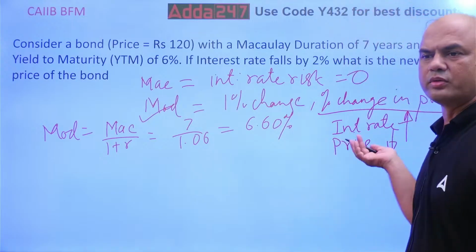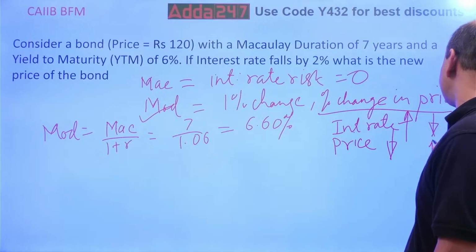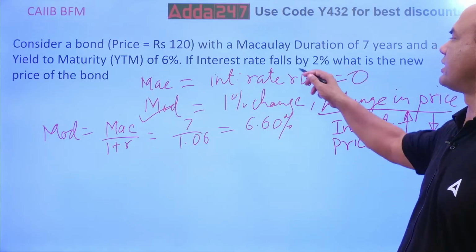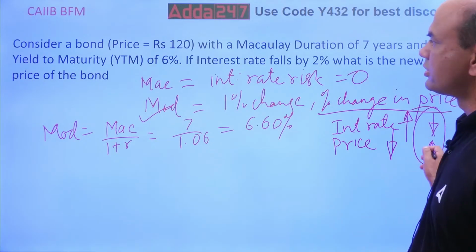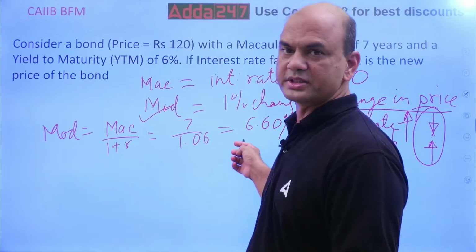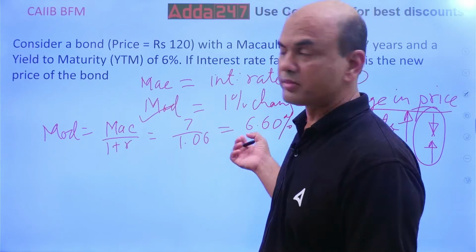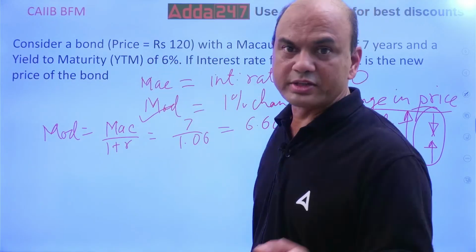If interest rate is down, price is up. So which is the case? Interest rate falls down, so the price will go up. By how much? This percent, 6.6, based on my original price. What is the original price? 120. So my price will rise now.